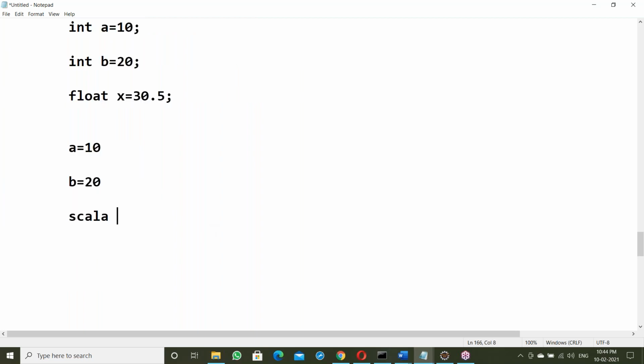Scala, maybe this is new for you. Scala means scalable language. We use Scala for data processing purposes. In our projects we already use Scala, and I have good experience with it. Scala is used with big data applications, big data like Hadoop and Spark. Scala is the language used with the Spark framework.